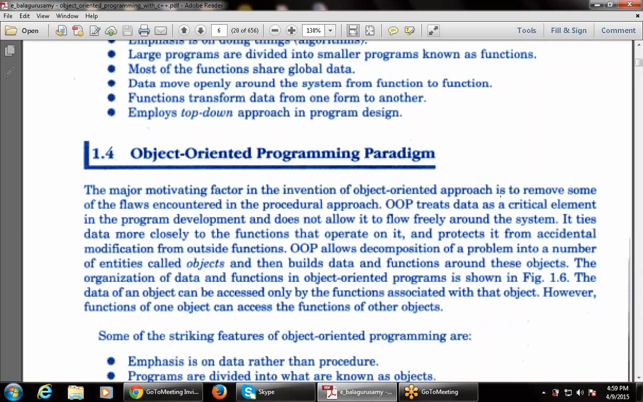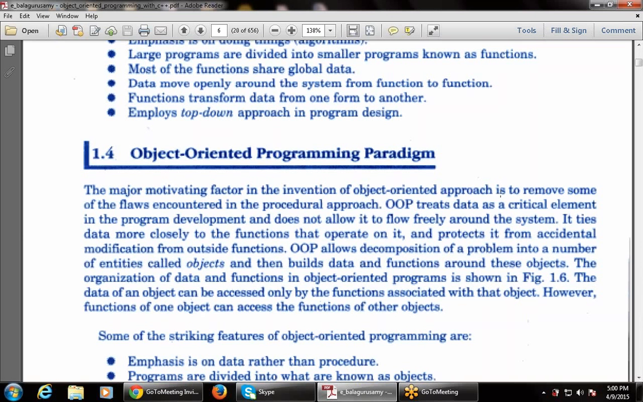Right? OOP ties the data more closely to the functions that operate on it and protects it from accidental modifications from outside functions. That is, the data will be secure, it cannot be accessed by anyone else, so there will be no modification; it is protected from accidental modification from outside functions.